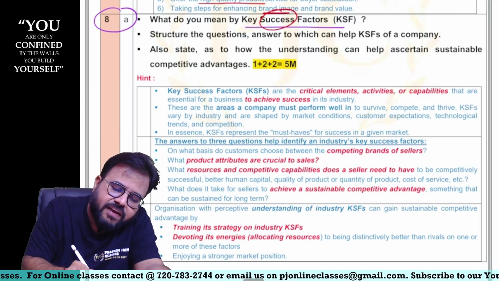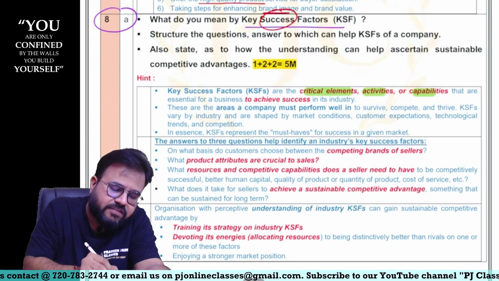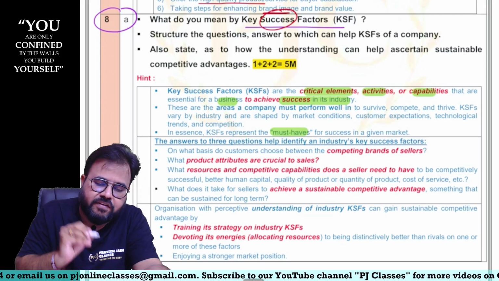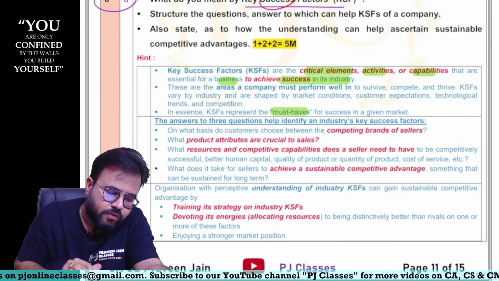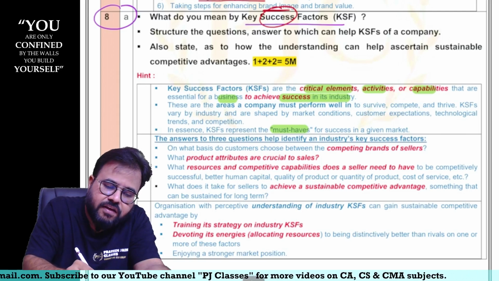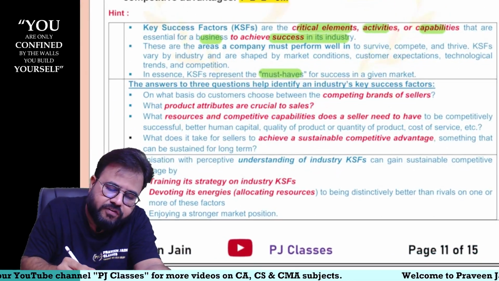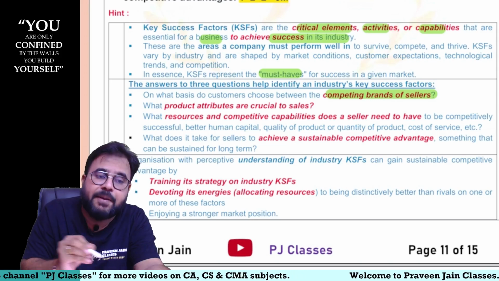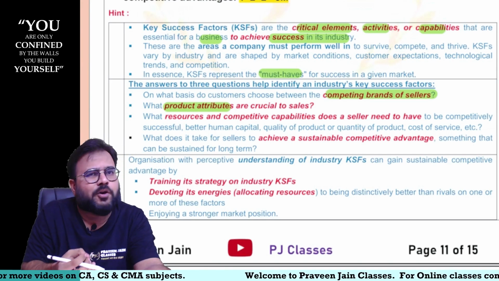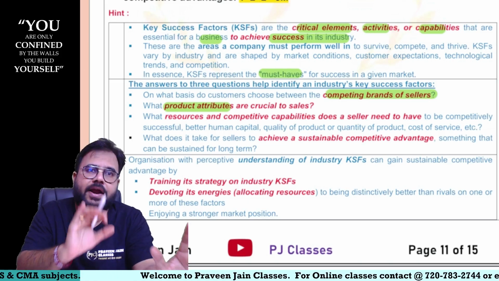So what are key success factors? They are those elements, activities, and capabilities that are essential for a business to achieve success in the industry, sir. They are must-haves for success in the market, sir. Next, structure the questions, the answers to which can help identify key success factors of a company, sir. What are the questions you should ask yourself, sir? What are the key competing brands in the market, sir? What product attributes are crucial to sales? Product attributes means what is required in a particular product to make it sell, sir.